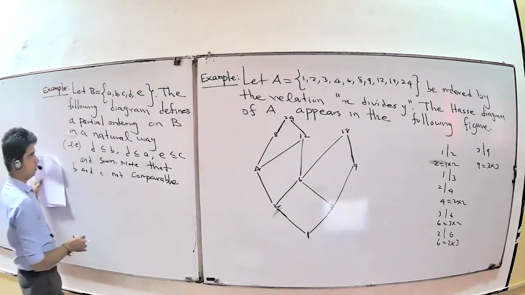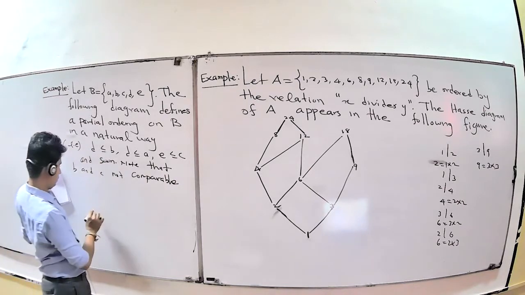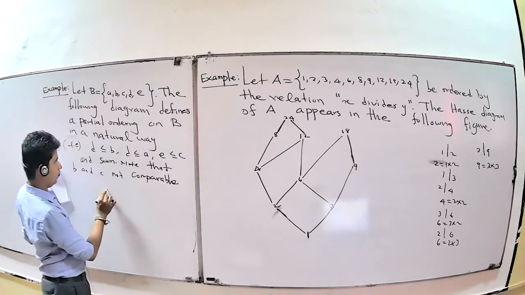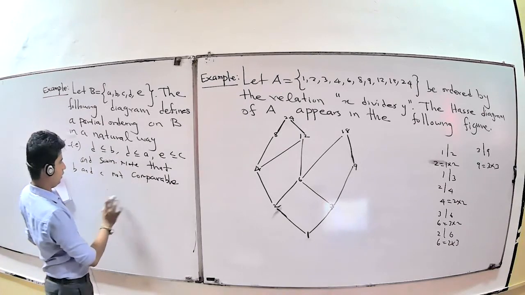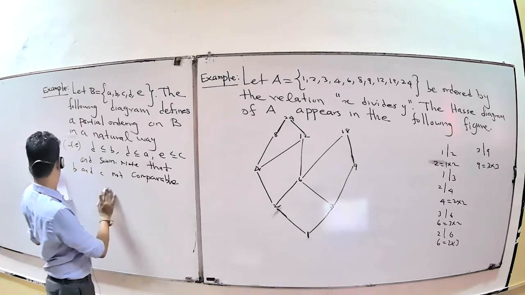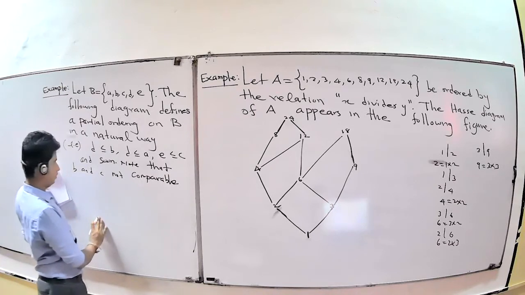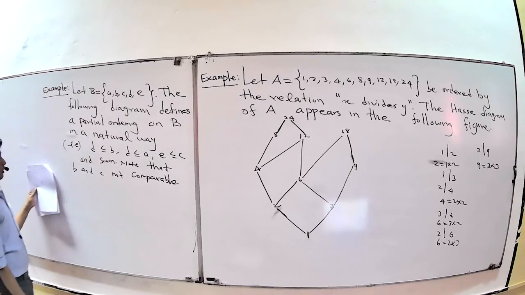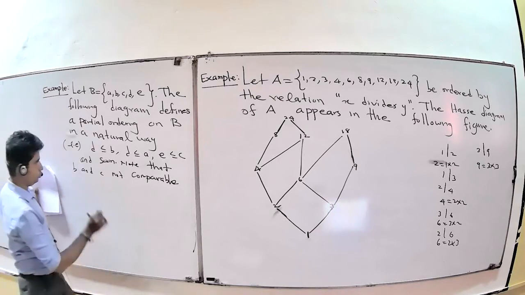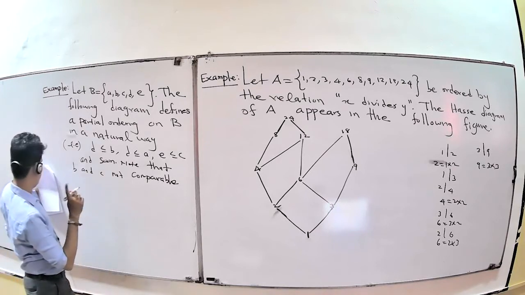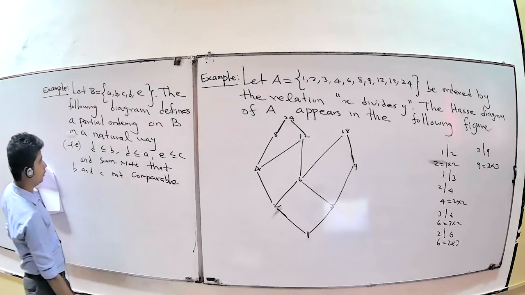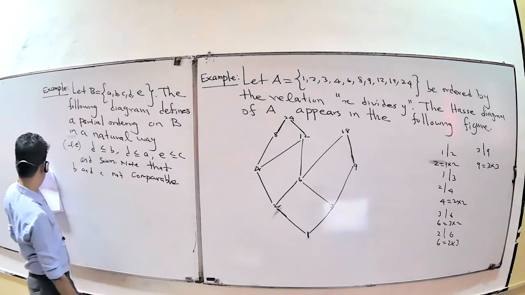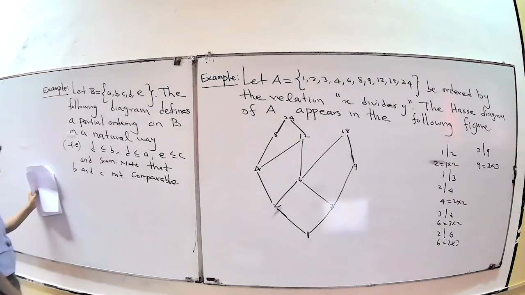Now here D to B, and D to A also there. And E to C also there. There are how many elements? But you definitely know that B and C are not comparable. Very important.